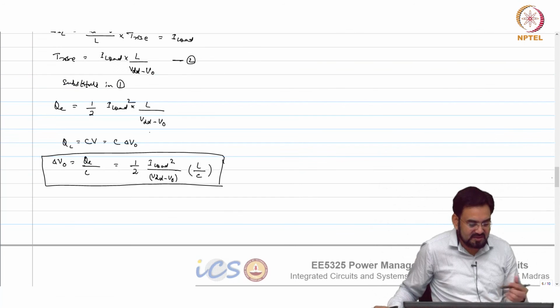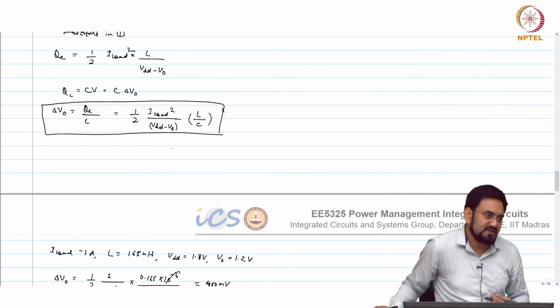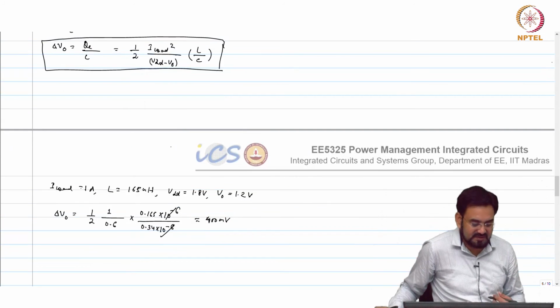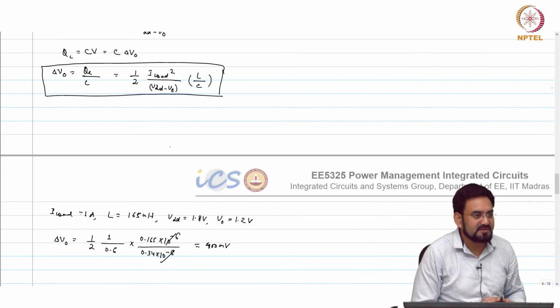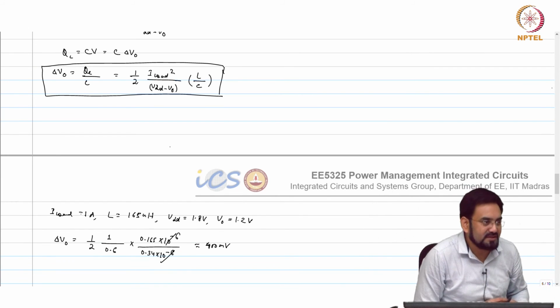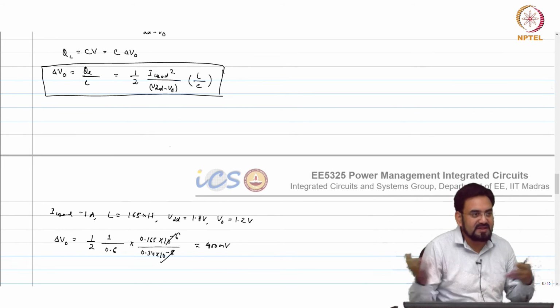So instead of V in minus V out, you will get V out in that formula. That is the only difference. Your undershoot and overshoot will be the same under what condition? 50% duty cycle. When you are operating lower or higher, one will improve, the other will degrade.